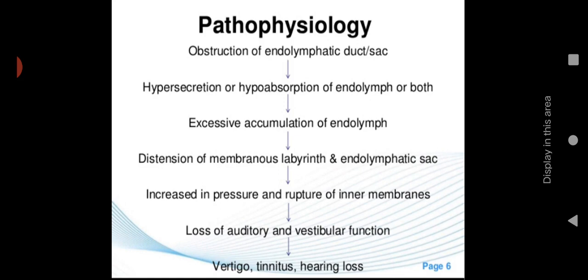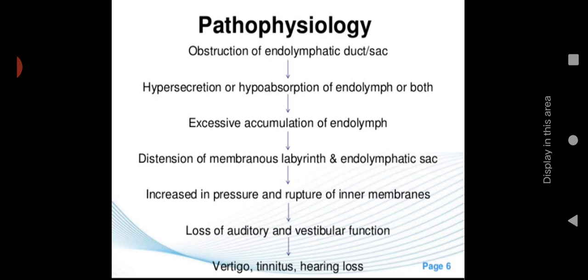Because of the obstruction, hypersecretion or hypoabsorption of endolymph, or both, will take place. Once the duct is obstructed, inside the semicircular canals, either it will be produced in excess or it will be absorbed less.